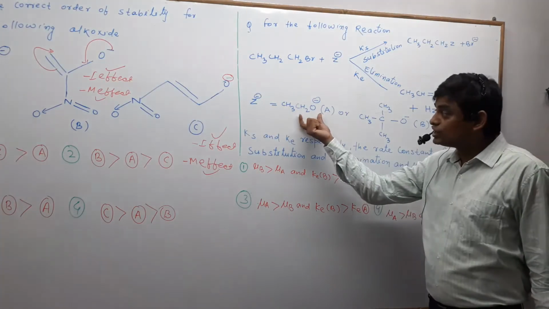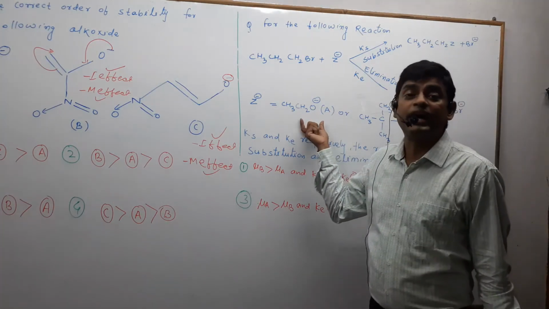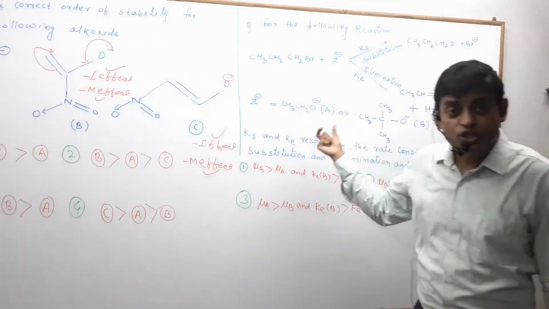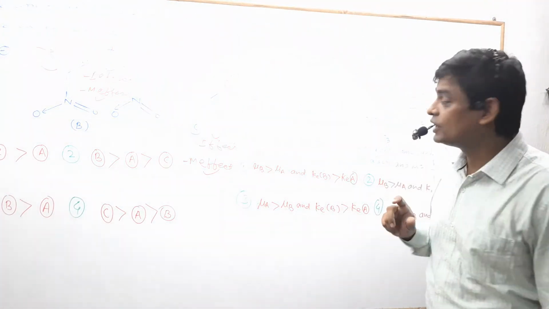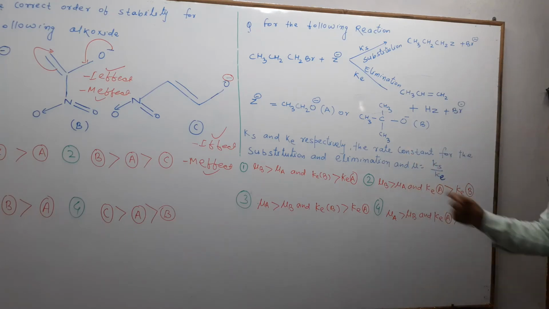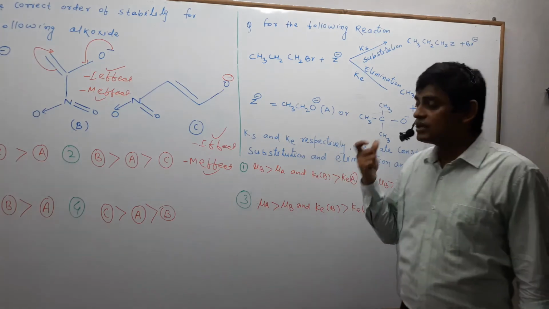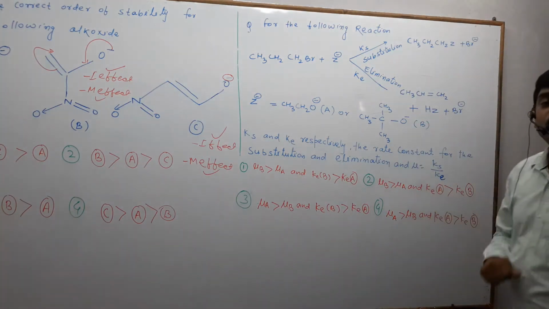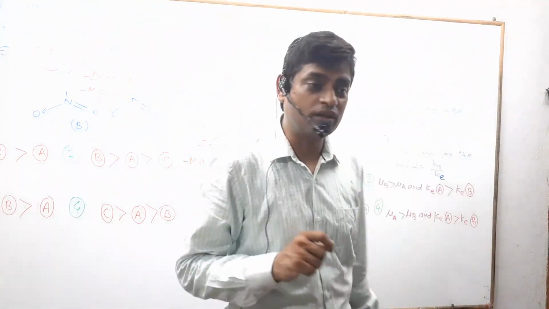Only the elimination reaction will be possible. But here, ethoxide is also a strong base, but it is an ethoxide ion, so we can say that substitution as well as elimination will be possible. According to this question, Ks and Ke are the rate constants for substitution and for elimination, and mu is the ratio of the rate constants for substitution and elimination.